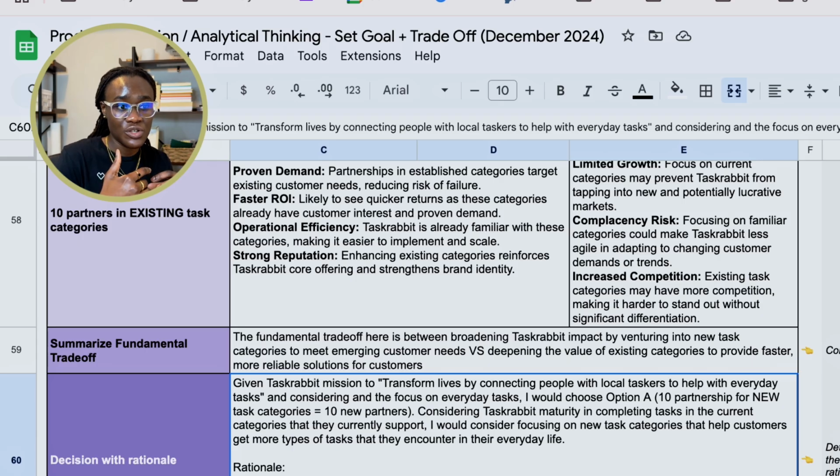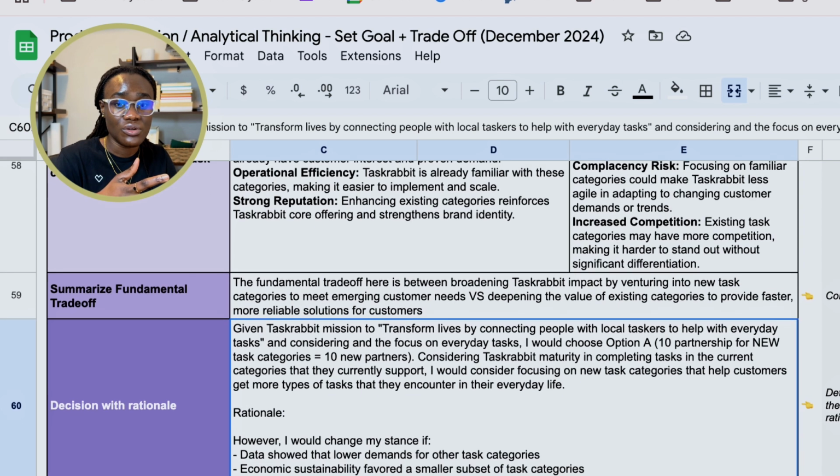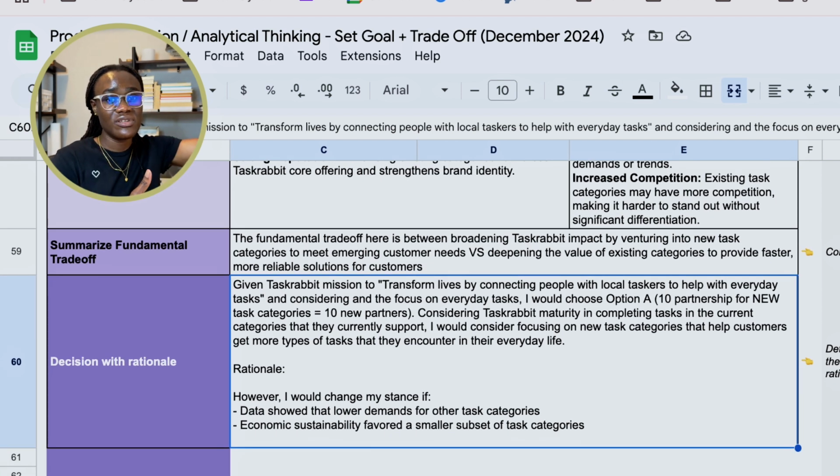Once we've summarized this trade-off, what we then need to do is to make a decision and justify that decision with our rationale, tying down to everything that we've said from the beginning, starting from the mission of TaskRabbit, the North Star metric, the goals, and the ecosystem player that we're focused on. So that's how you make a decision.